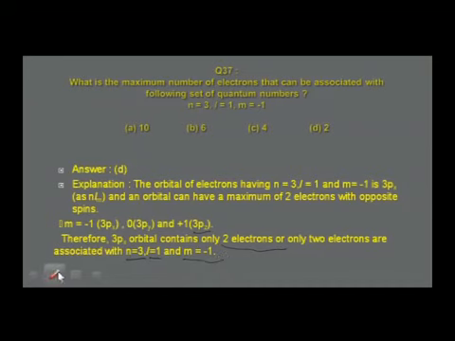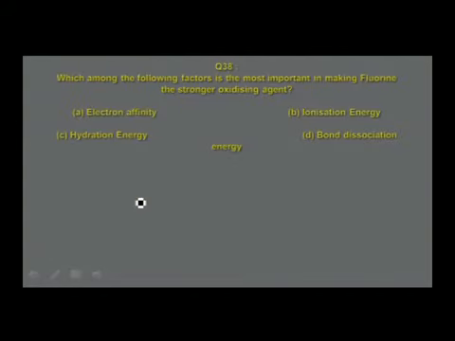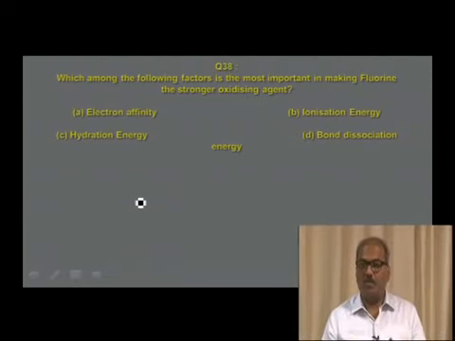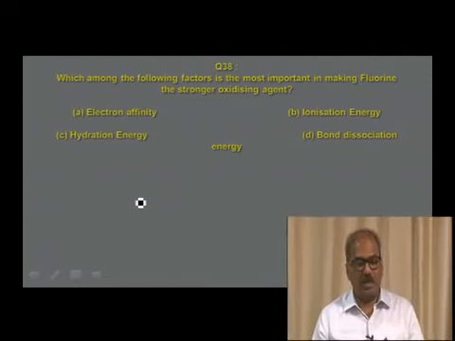Questions of this type are repeatedly asked in the exams. Therefore, I suggest students to concentrate on these type of questions as well. Let us move on to the next slide. Which among the following factors is the most important in making fluorine the stronger oxidizing agent? Is it option A, electron affinity, option B, ionization energy, option C, hydration energy, and option D, bond dissociation energy?